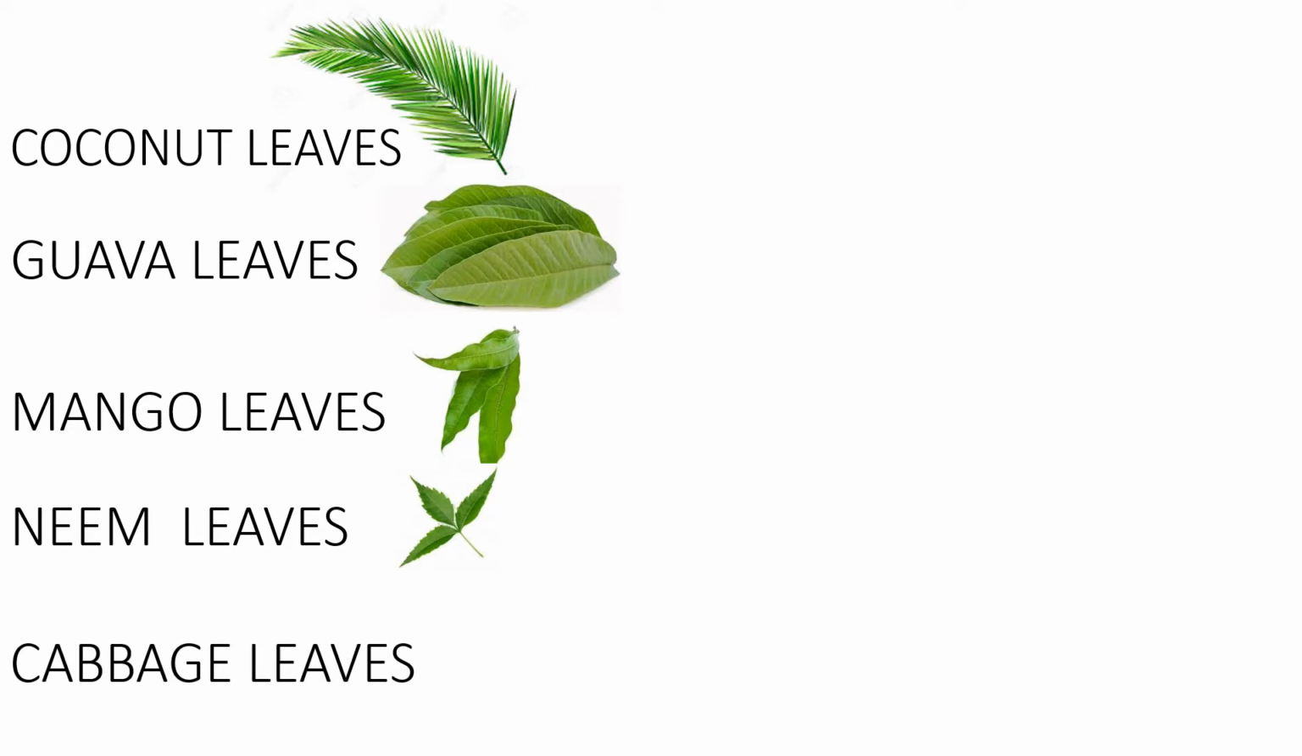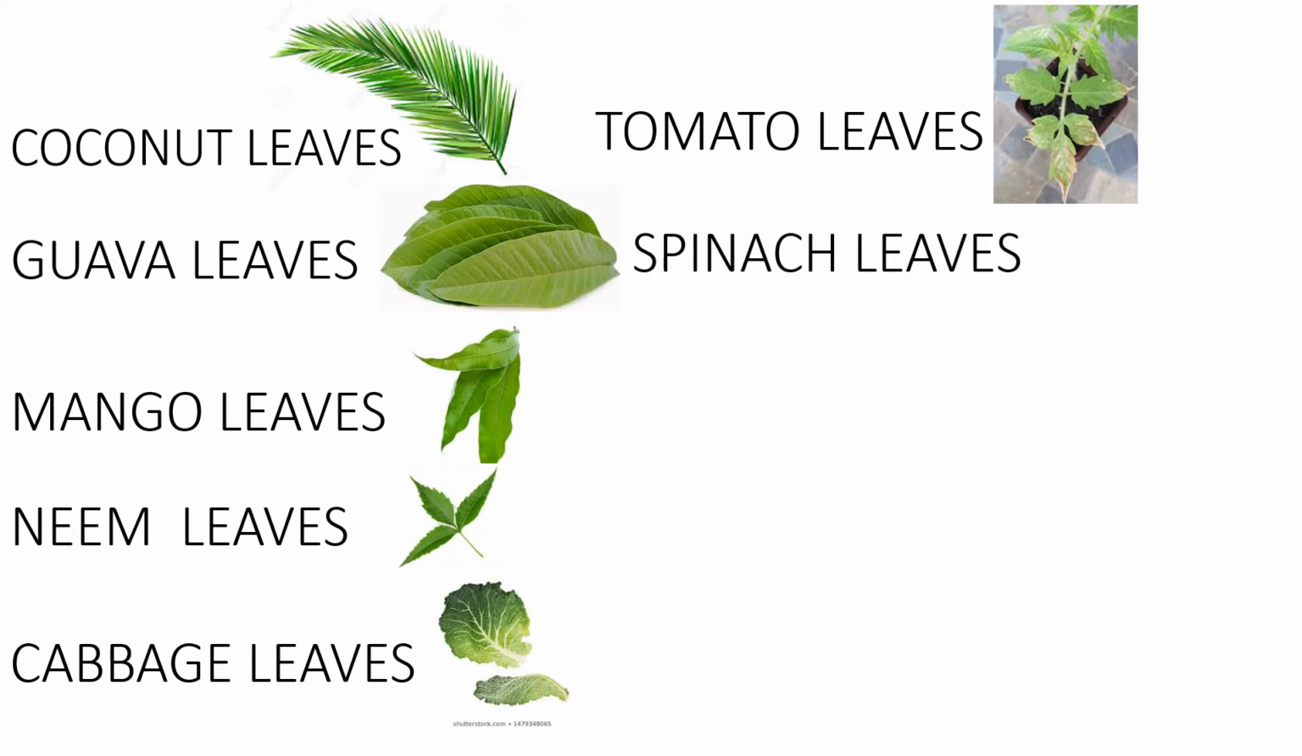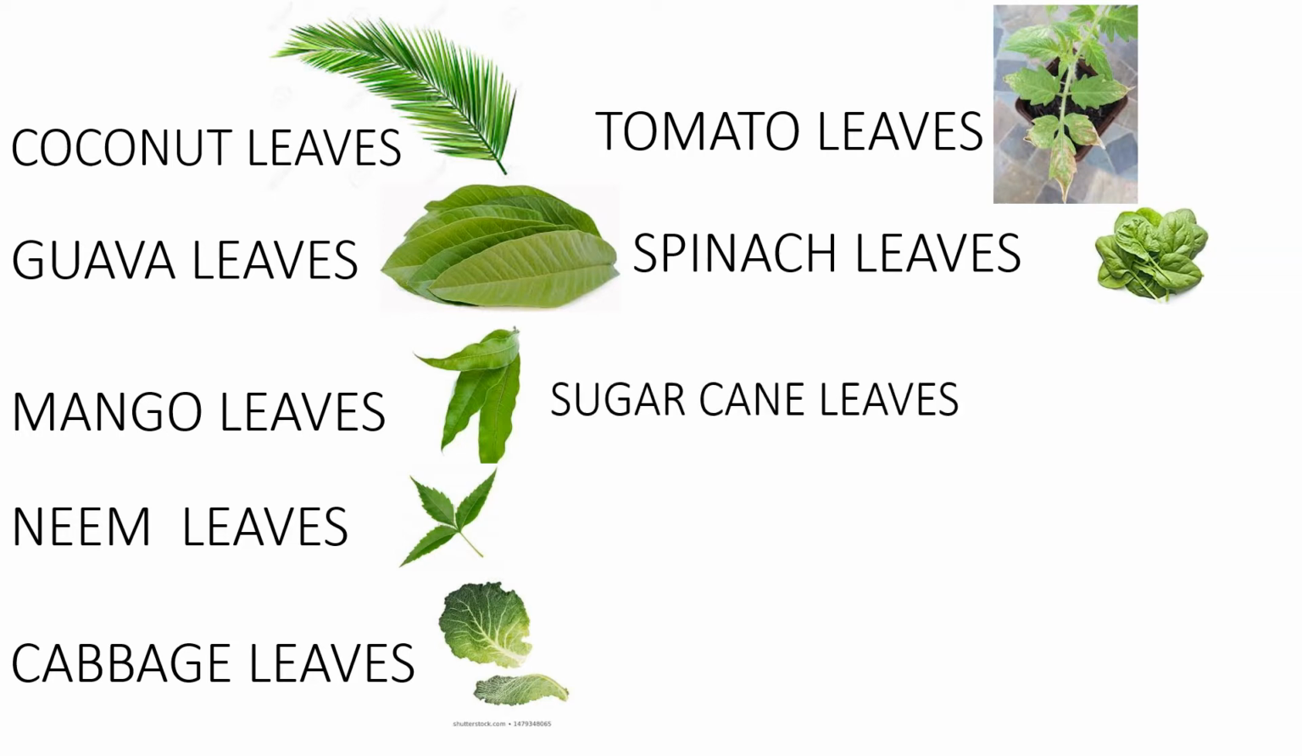And cabbage, you eat cabbage, no? Cabbage curry, your mommy prepares cabbage curry. Their leaves are like this. Next, tomatoes. Tomato leaves look like this. And spinach, palakura. They look like this. Next, sugar cane leaves.